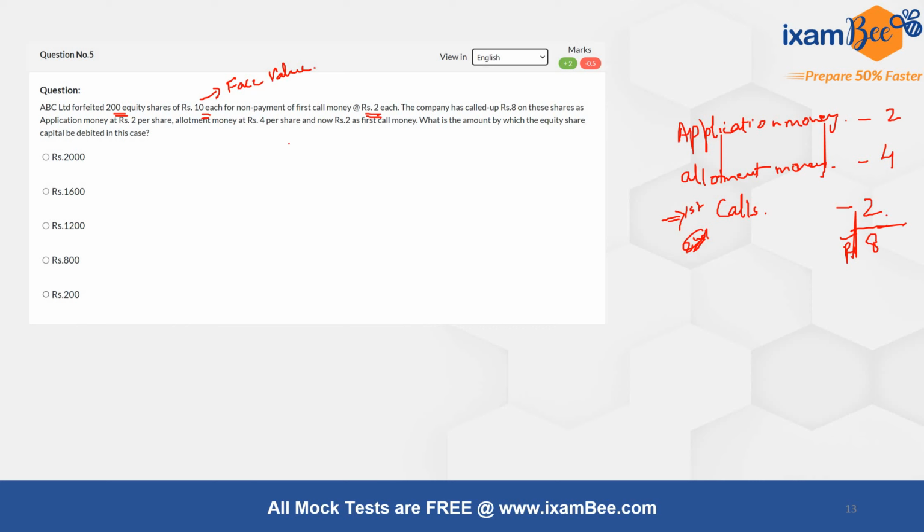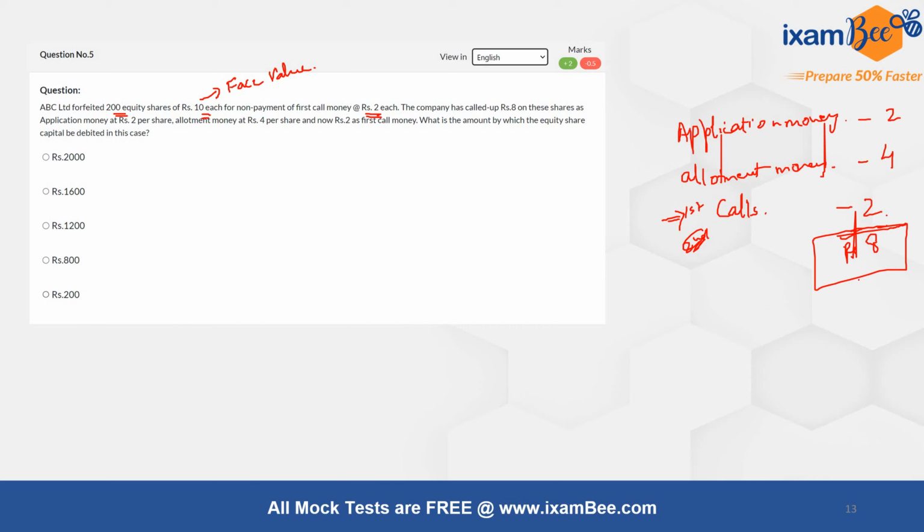What is the amount by which the equity share capital will be debited in this case? Now we have forfeited the shares, so the question is asking that when we are forfeiting 200 shares, my share capital will be reduced by how much? Here basically what we are forfeiting is what we have asked for till now, which is rupees 8, because rupees 8 is the value by which we have shown our equity till now.